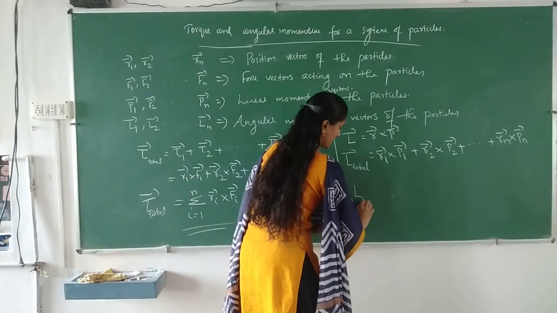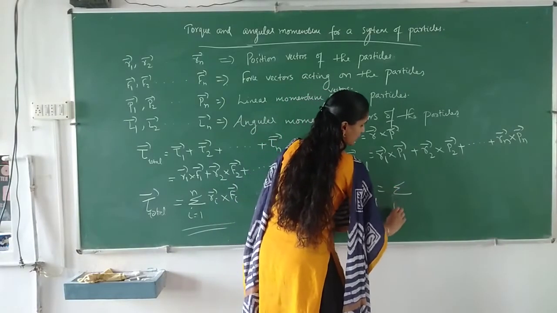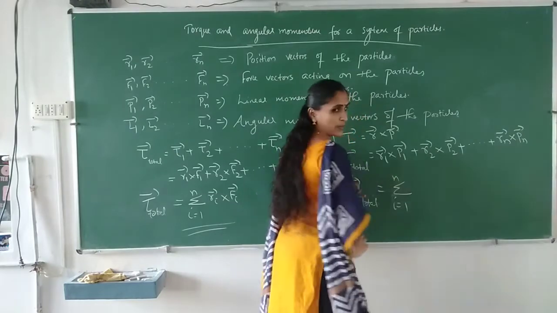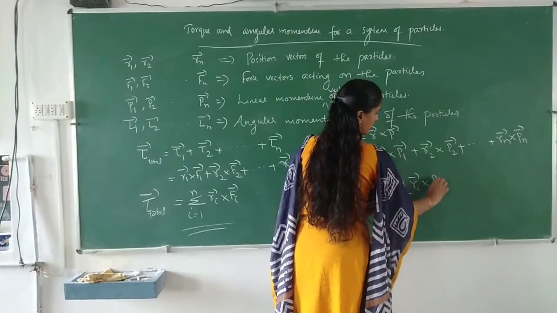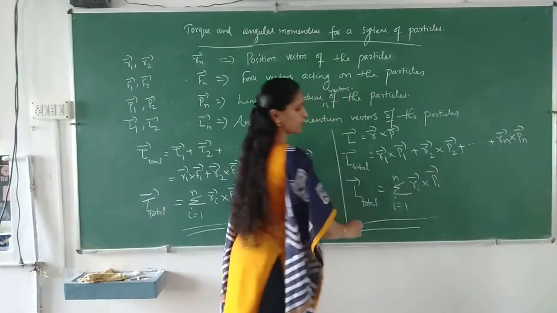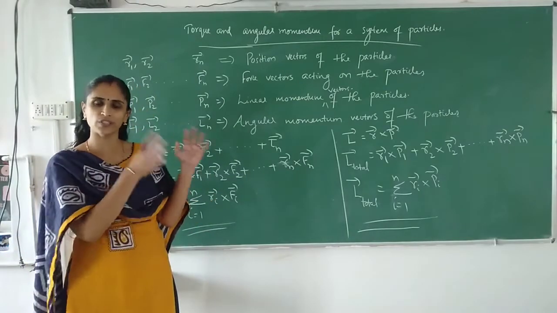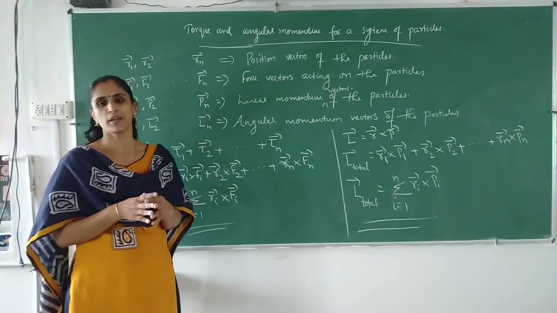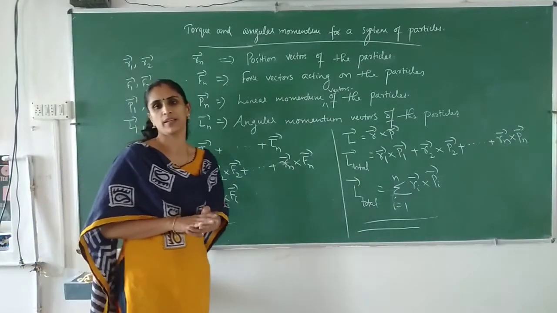That can be written as the summation, sigma i equal to 1 to n, Ri cross Pi. So the total angular momentum in the case of a system of particles, we can write by adding each vector. Instead of that we are using summation sigma i equal to 1 to n Ri cross Pi. Okay.